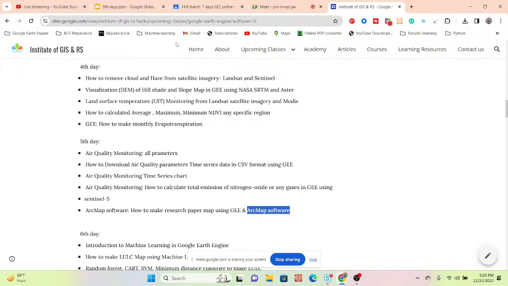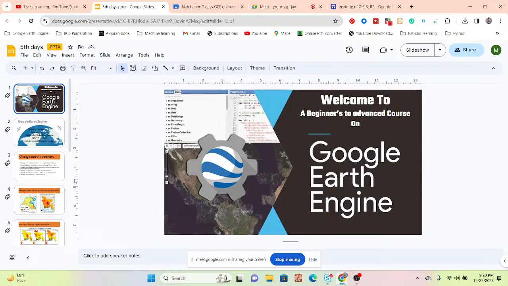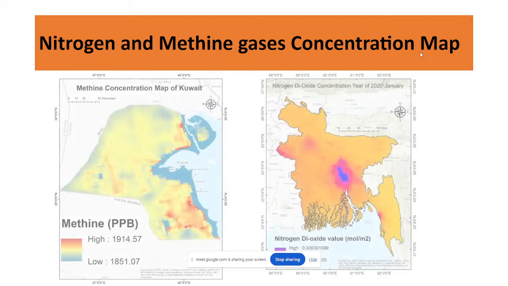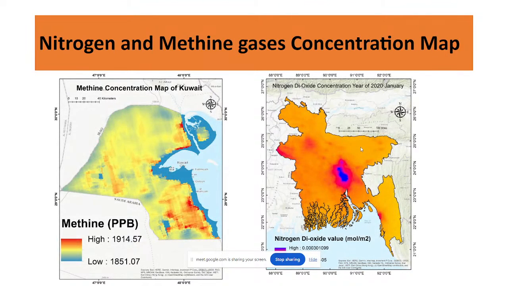I hope you can easily do. So let's go simply to the slide. So here you can see the two types of map. One is the nitrogen dioxide and methane gas concentration map. So first of all, the first map is the methane concentration map of Kuwait, and this unit is PPB. And also you can see this another map, nitrogen dioxide concentration map, year of 2020, month of January, and this unit is mole per meter square.